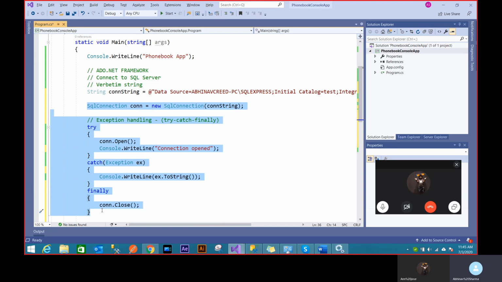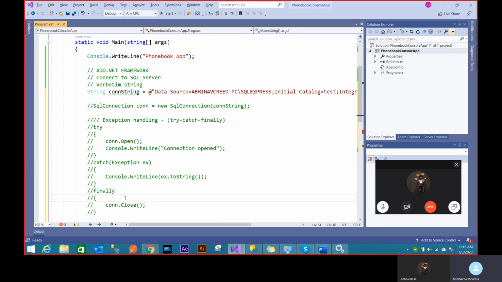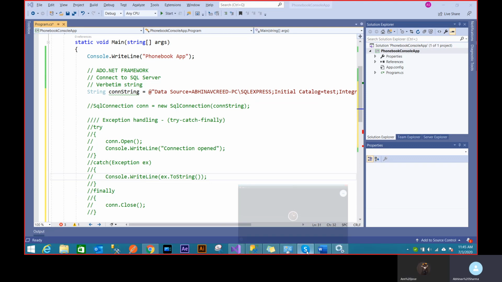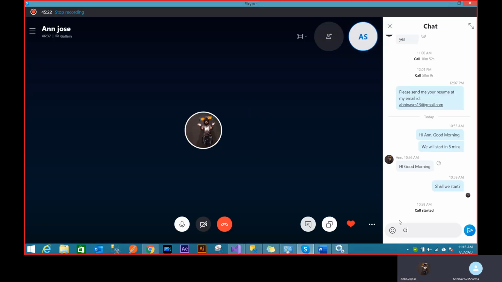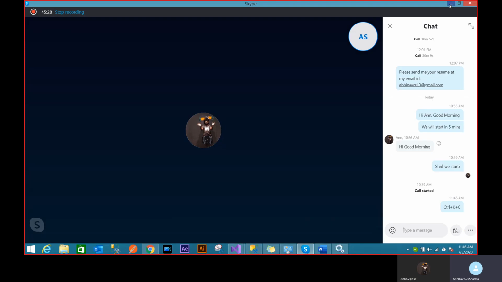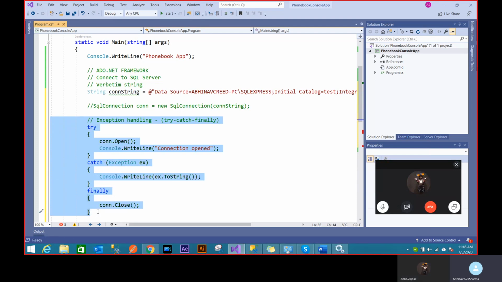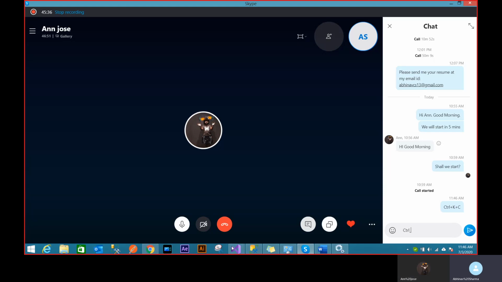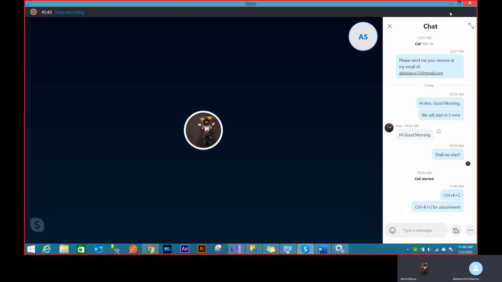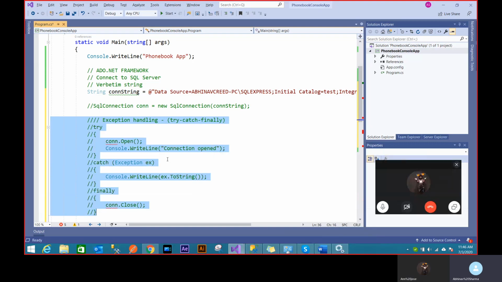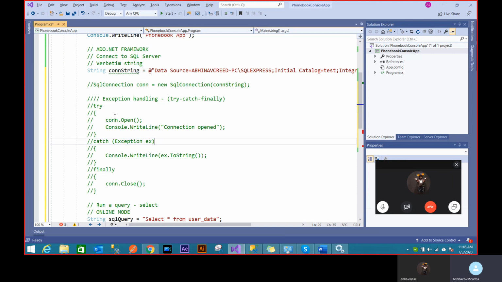The shortcut of doing this whole thing is Control K C. That's a shortcut to comment it out. I can maybe put it in chat. So it's Control plus K plus C. And if you want to uncomment it, then you can just reselect it again. Control K U. Control plus K plus U for uncomment. It's pretty fast and it's pretty neat. It just helps you comment the right block and uncomment the block.